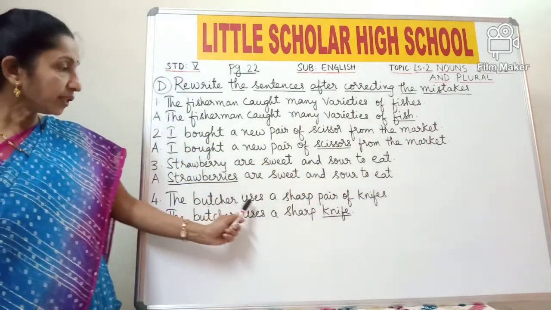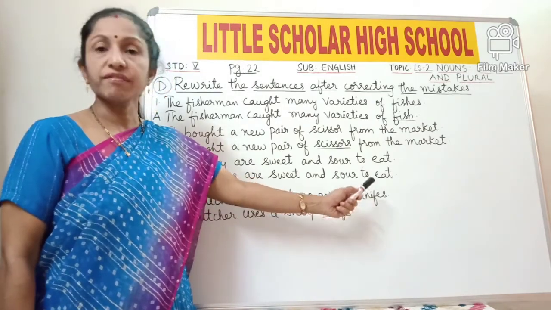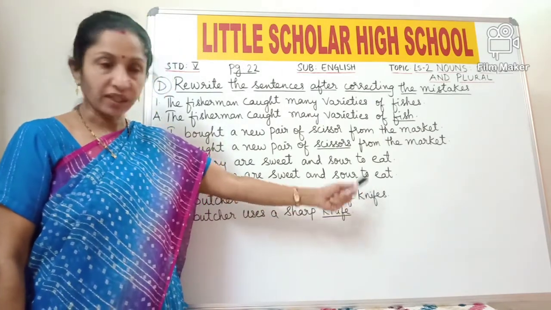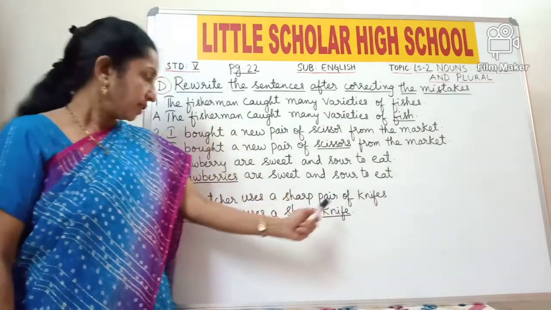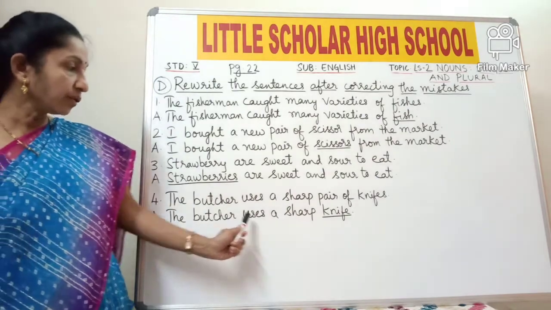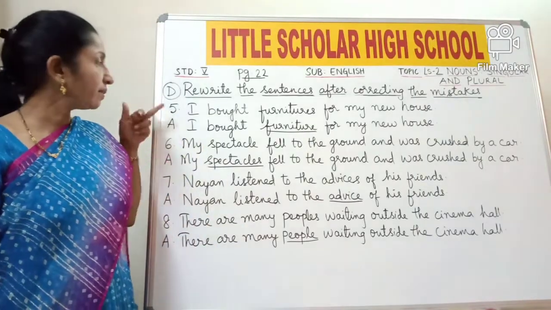The butcher uses a sharp pair of knives. So here knife refers to a singular thing or one thing. So we cannot use the words pair of knives. So we should say that the butcher uses a sharp knife. Okay students, now look at bit 5.